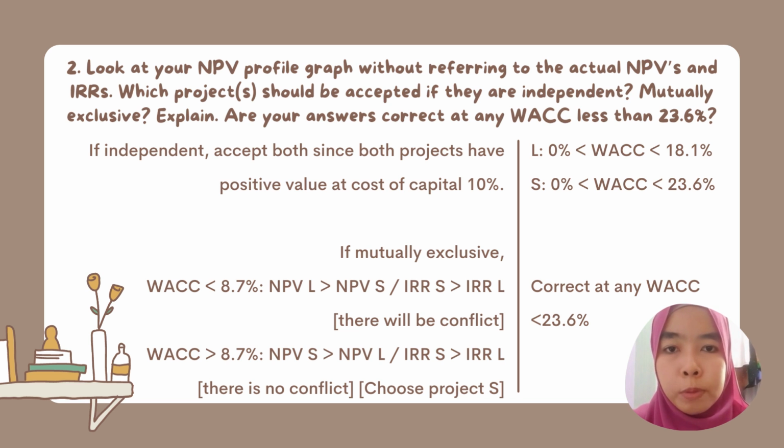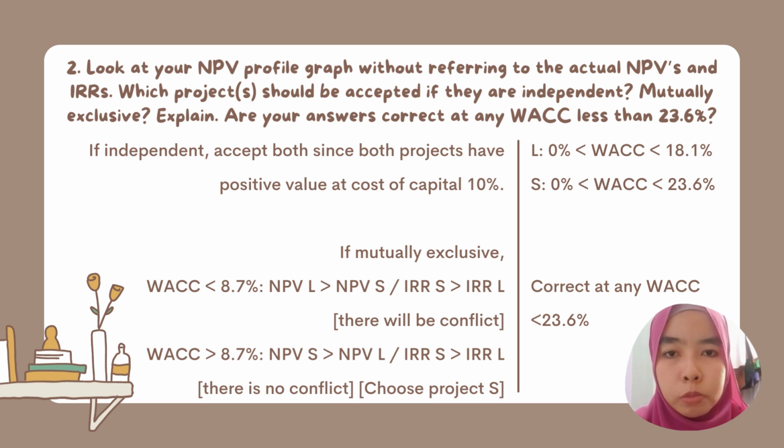Look at your NPV profile graph without actually referring to the actual NPVs and the IRRs. Which projects should be accepted if they are independent or mutually exclusive? Explain. Are your answers correct at any WACC less than 23.6%? Firstly, if the projects are independent, accept both projects since both projects have a positive value at WACC 10%.